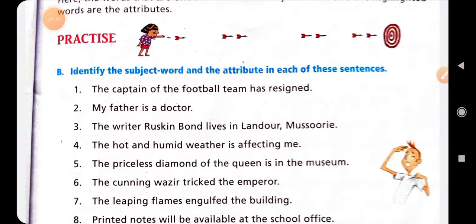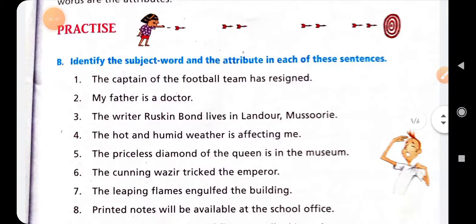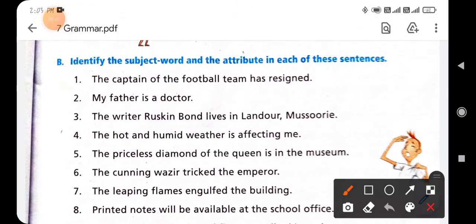Next is exercise number B. Identify the subject word and the attribute in each of the sentences. You know that the subject is made by the noun and pronoun word, and the rest of the words like adjective, adverb, adverbial phrase, etc. are the other parts connected with the subject. So you will identify the attribute of the subject. Attribute means a word that is related to the adjective. So let's see here: the captain of the football team.